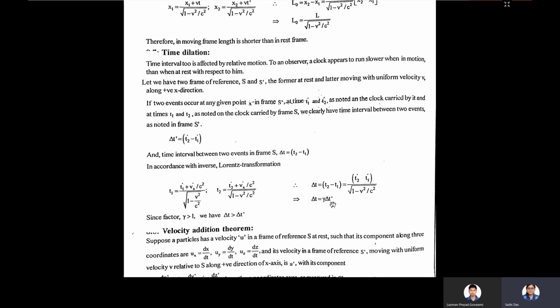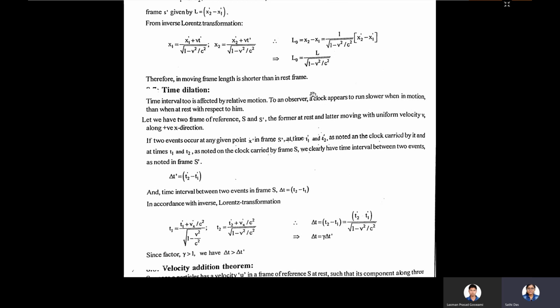In the Galilean consideration, the time interval will be the same for both cases. But in special theory of relativity, the time intervals in the two reference frames are different: delta t is not equal to delta t prime, but delta t equals gamma into delta t prime.